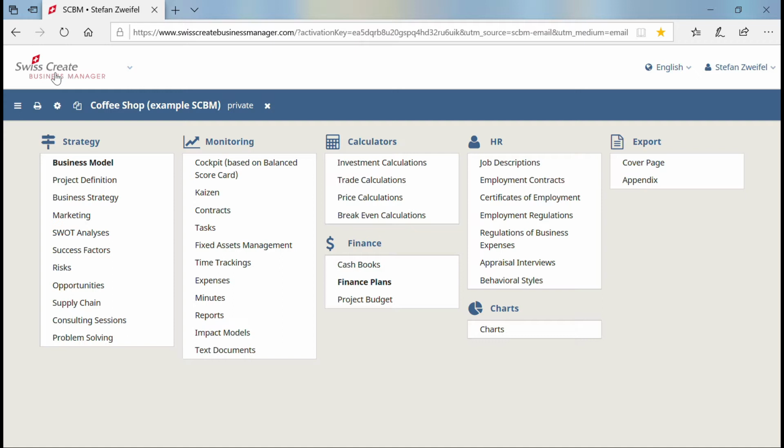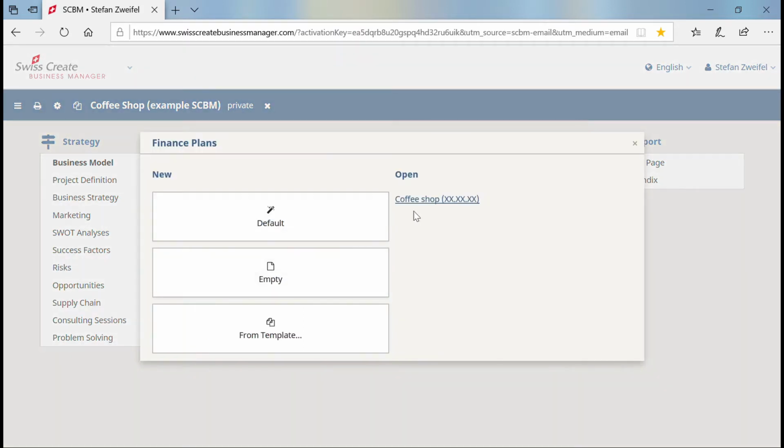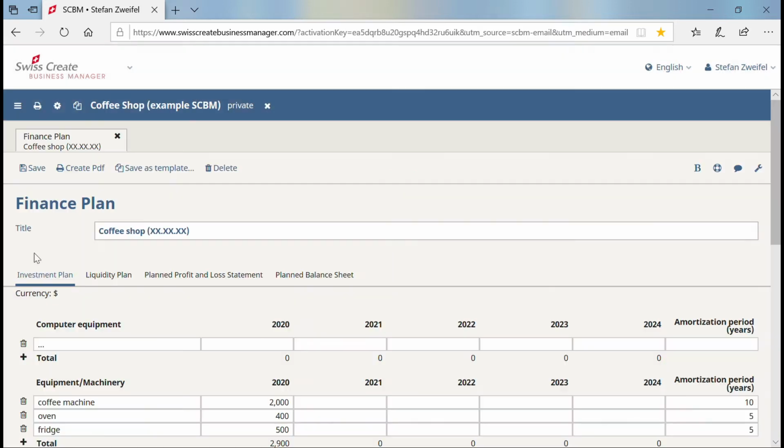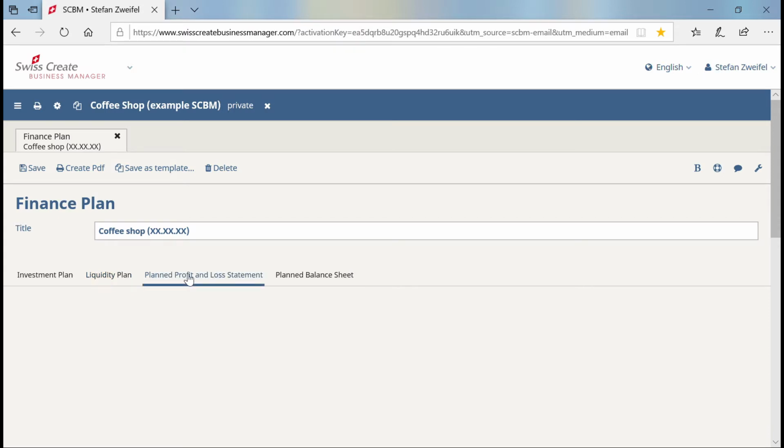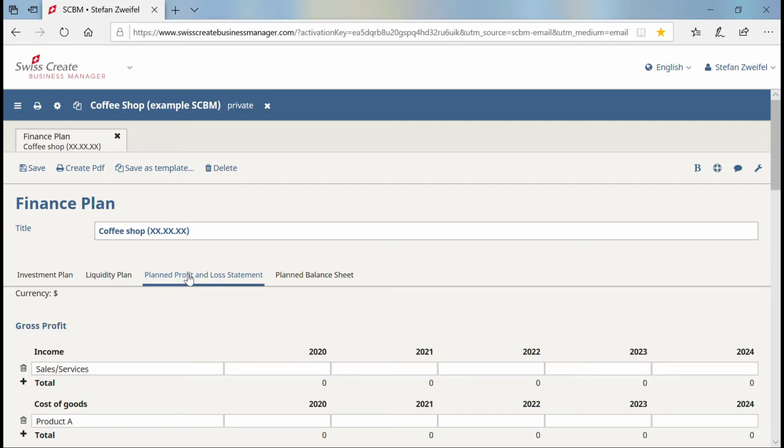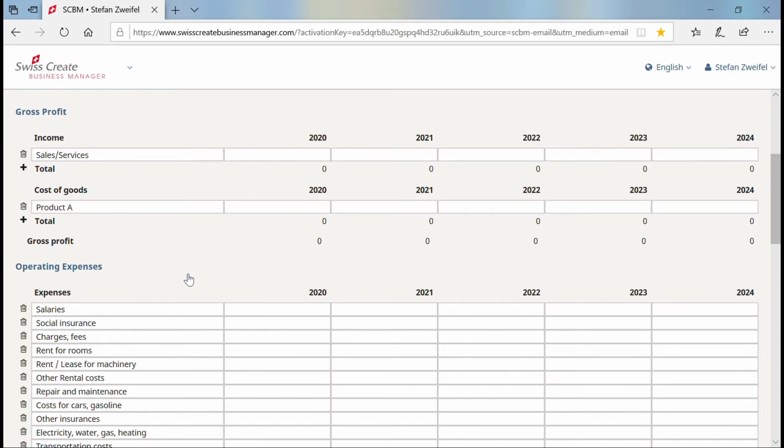How do I proceed? First, I log in to Swiss Great Business Manager and open the project coffee shop. I go to the finance plans and open the existing budget plan. The investment plan and the liquidity plan are already completed. Now let's talk about the planned profit and loss statement. I start again with the first year.